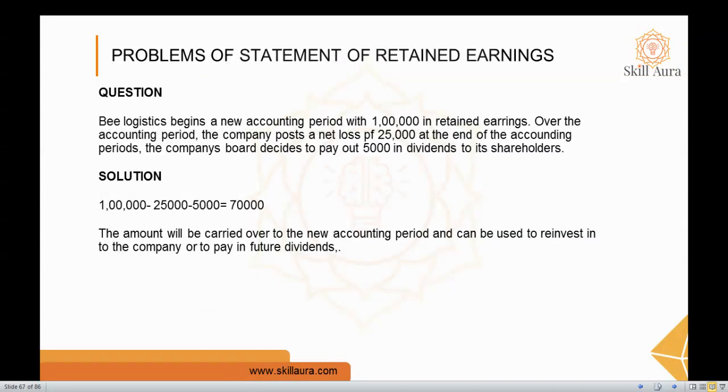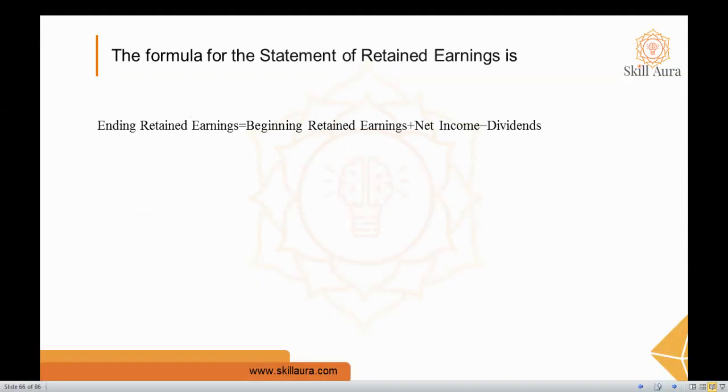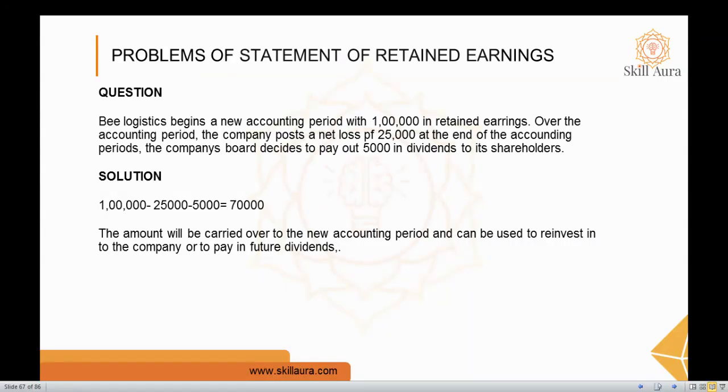So the solution, as per the formula, is beginning retained earnings. Here, the beginning retained earnings is 1 lakh rupees, and for net income, where you have got a profit, you have to add it. When it is a loss, you have to minus it. So 25,000 will be deducted from 1 lakh rupees, that is retained earnings, and this 5,000 is a dividend, so we have to subtract it.